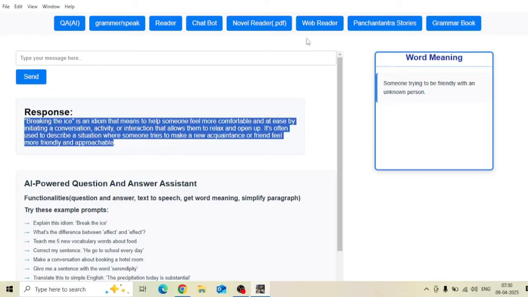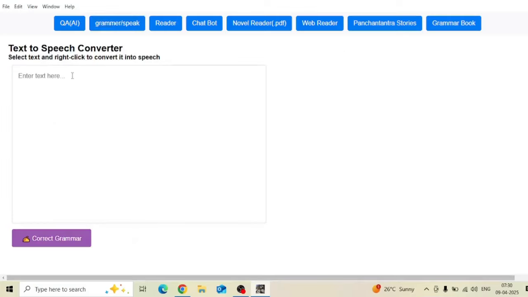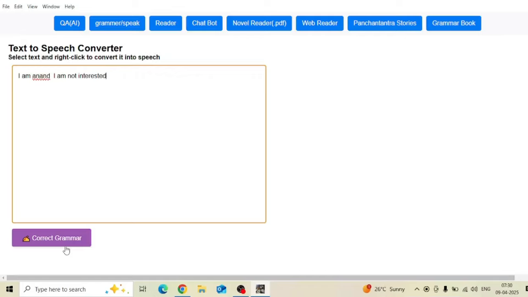Apart from these three features, there are five more features. I will not be going to explain each and every one. I'll give a brief explanation of each feature. This grammar and speak section has a box where you can type something here randomly. Blah blah blah, and in your own English, you can ask it to correct the grammar. It will make its own effort to correct the grammar, and it will give you a professional version of your sentences. So you can type something randomly, and you will get the corrected version of that. And another thing is, you can right click on it and convert from text to speech. It will speak it for you.